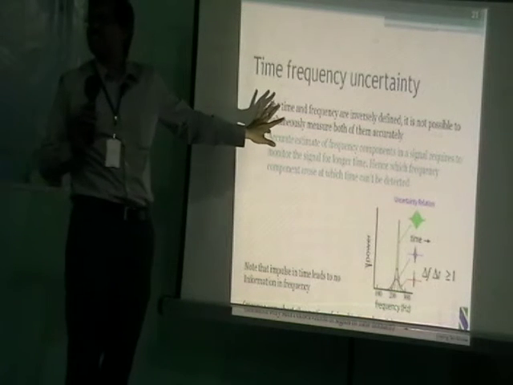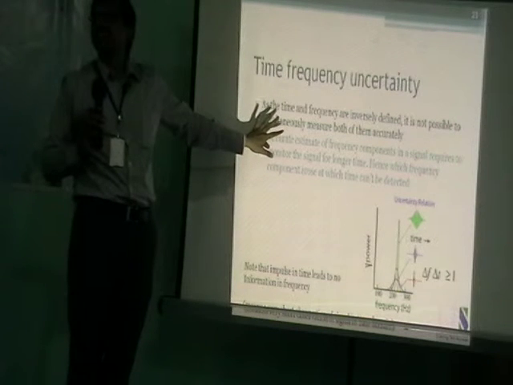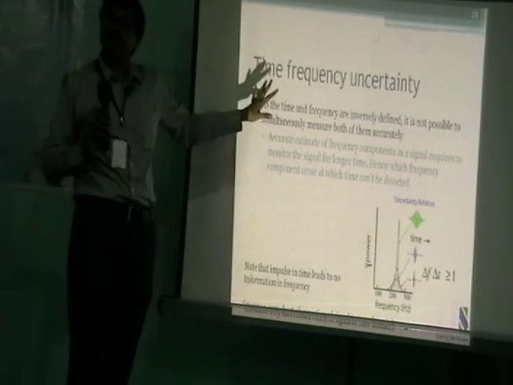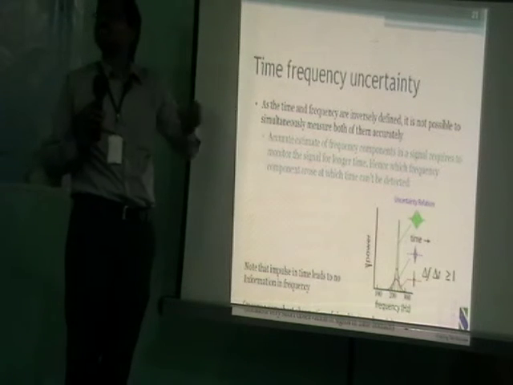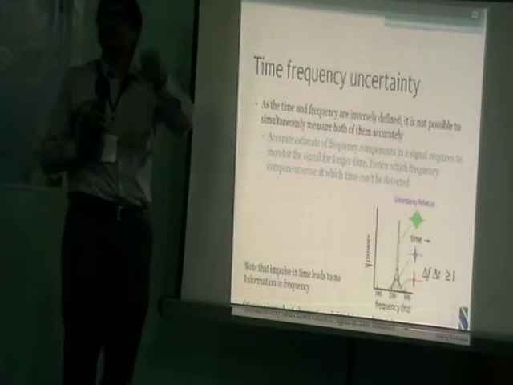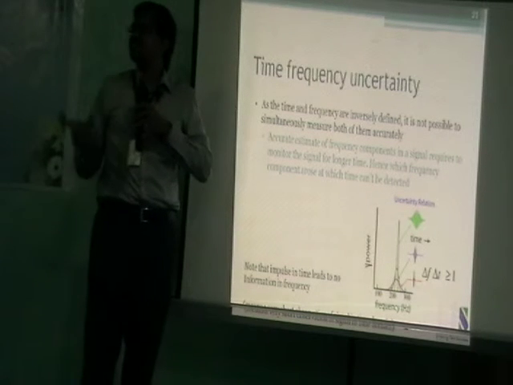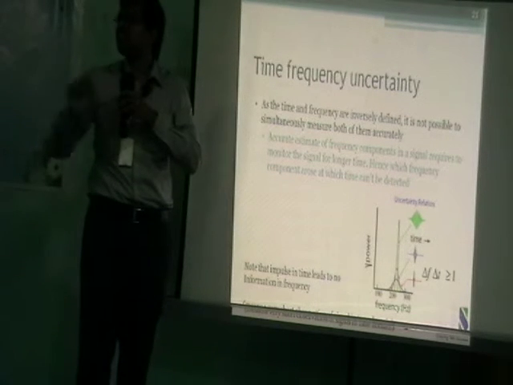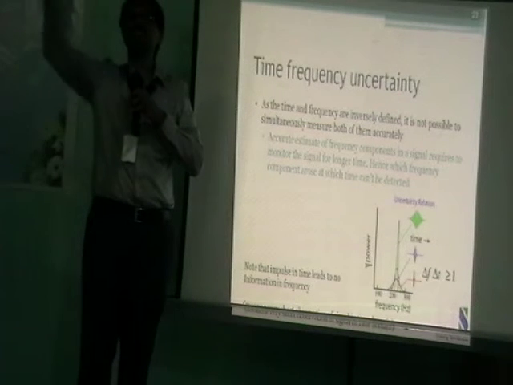Time-frequency uncertainty. A signal cannot be characterized precisely both in time and in frequency. If you want to characterize precisely in frequency, your precision goes in time. If you want to characterize precisely in time, your precision goes in frequency. Maybe I can give an example. You want to tell precisely the energy at f. What does the theoretical equation say? Minus infinity to plus infinity.